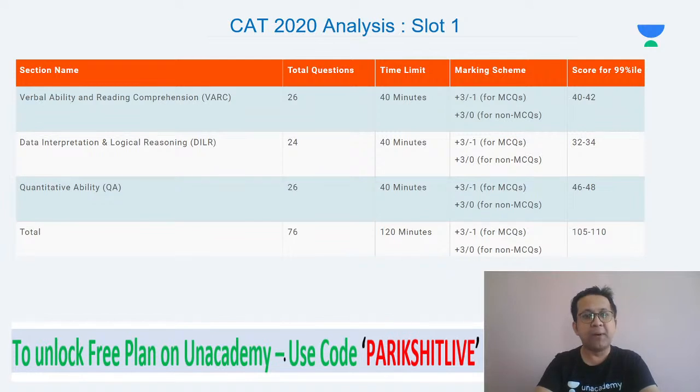This holds true particularly for VRC, where you are never sure about the answer. Many a times, most aspirants have 100% accuracy. So you know you are getting the correct answer, you are getting the wrong answer, right?